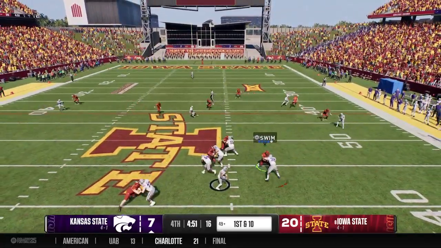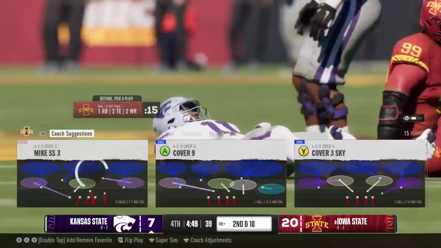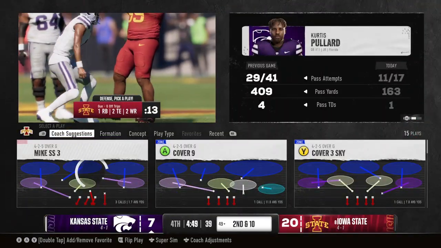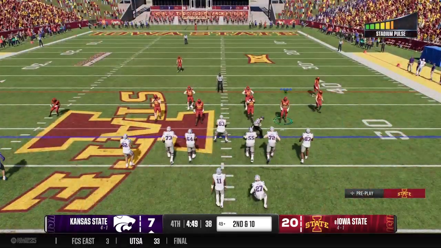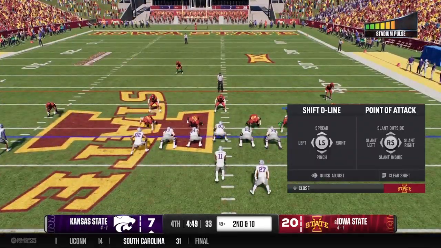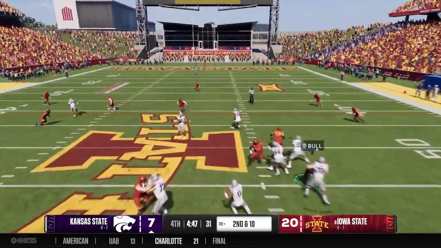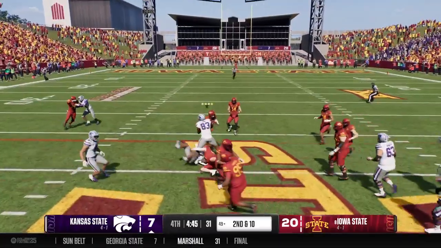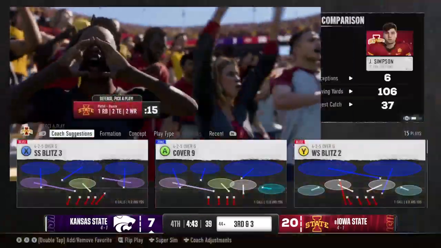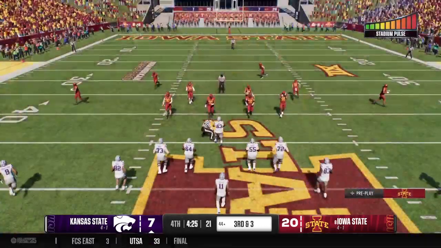Comes out throwing on first down. Unloads to the wideout. Just a bit of a misfire there as they can't make the connection. And there's an example of what happens when the quarterback doesn't have a chance to set his feet. The pressure just forced him to have to work off schedule a little bit. And I think because of that, he wasn't able to be as accurate as he wanted to be. And he might be known for one pitch, but that was a sure and heavy tackle on the tight end.